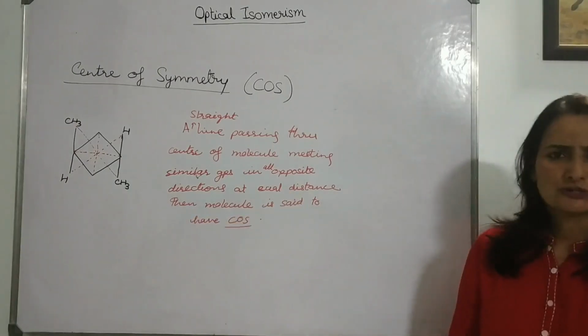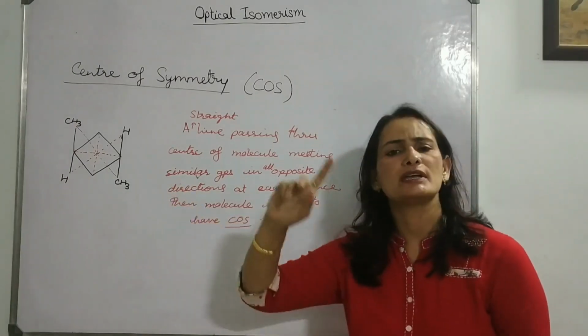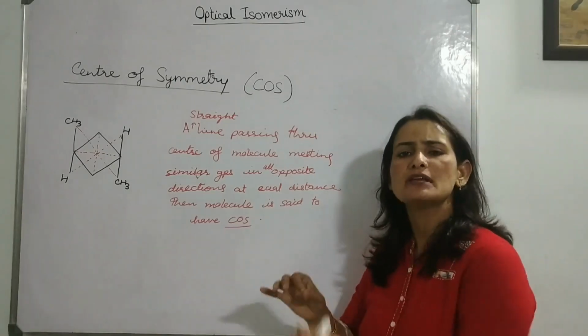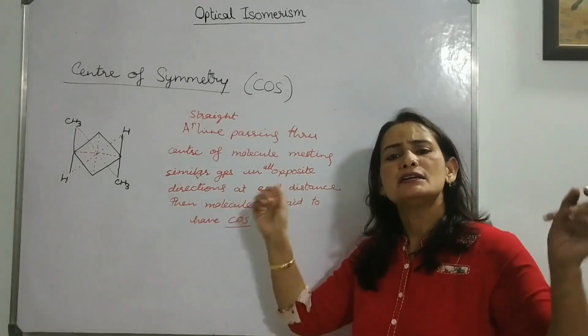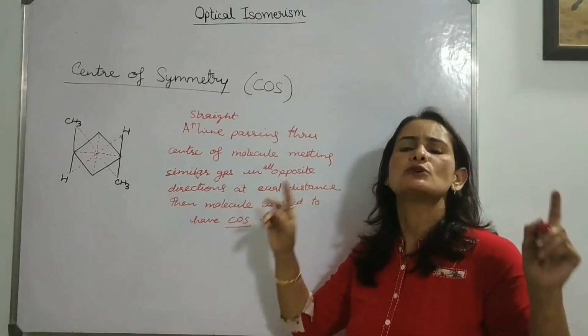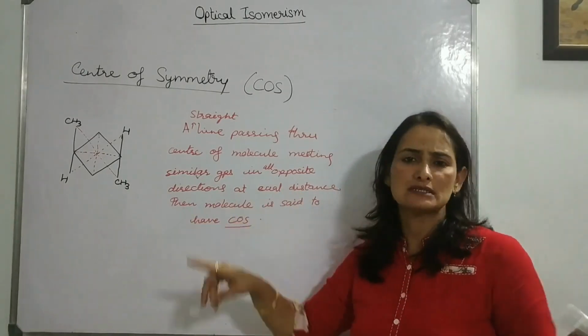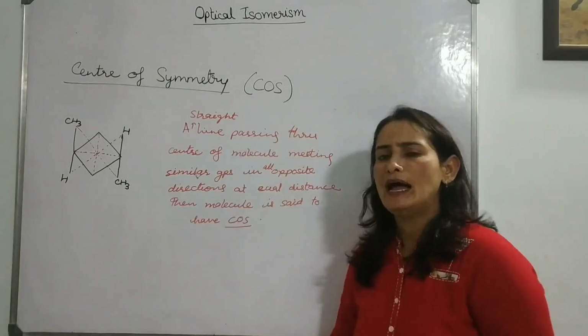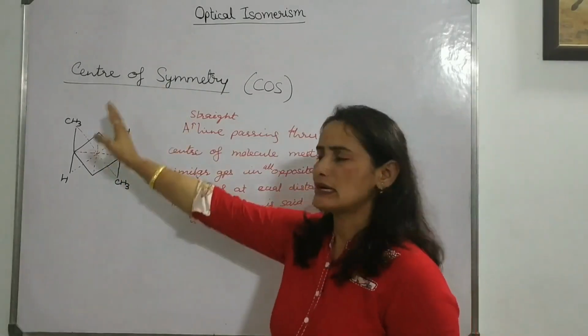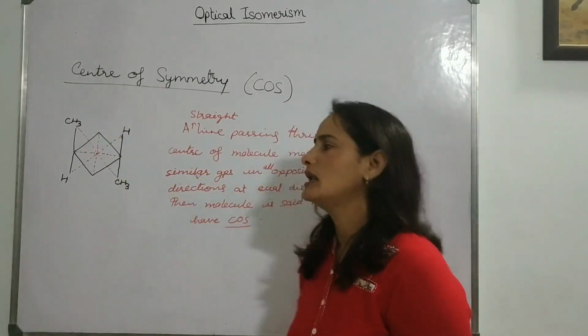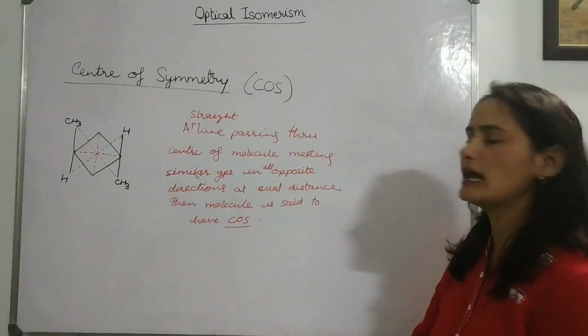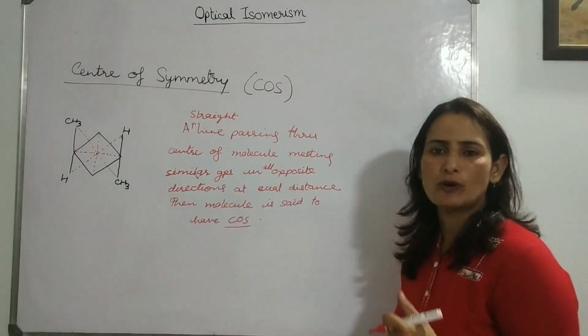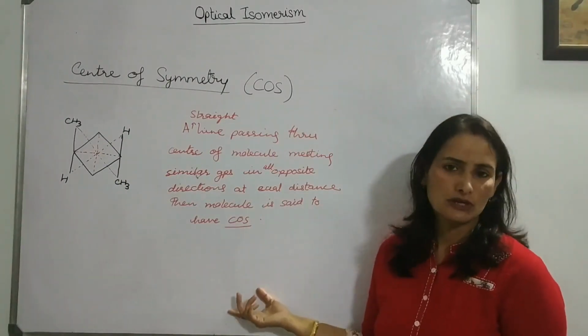So an imaginary straight line that we draw from the center of the molecule should meet the same groups at equal distance in opposite directions. And it should happen in all directions, like in this example. Then we will say the molecule has COS. And to be optically active, we don't want COS.